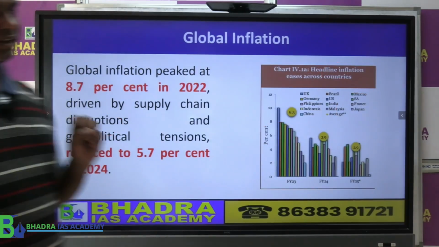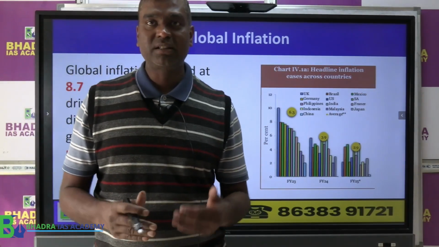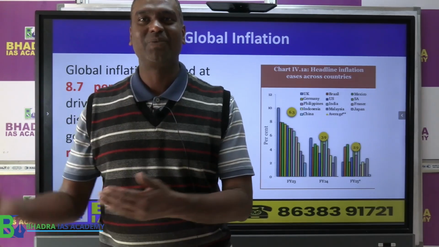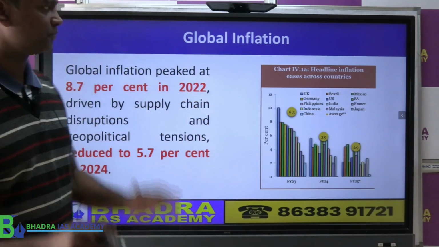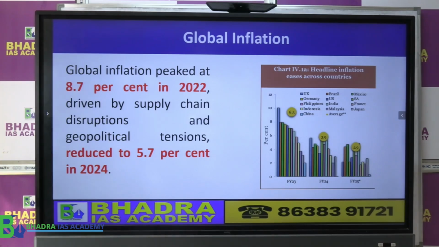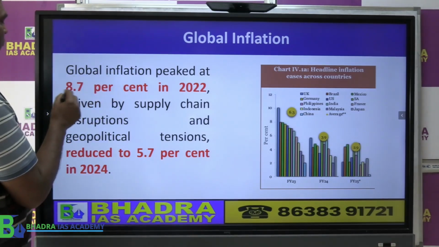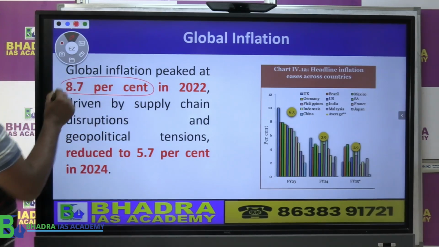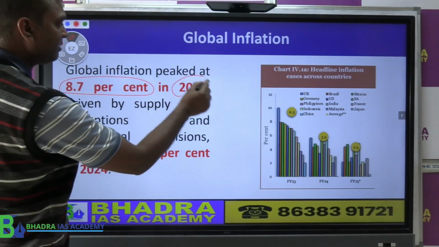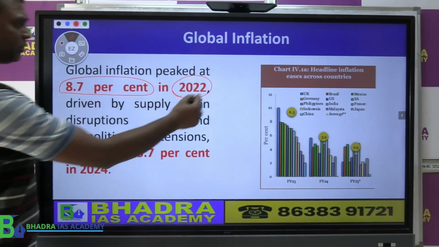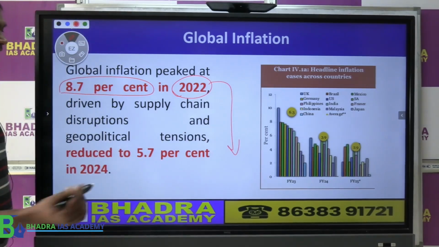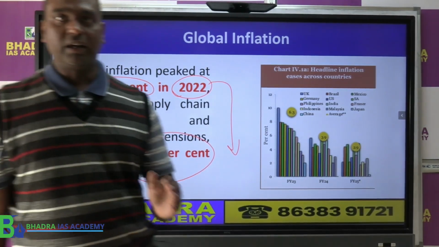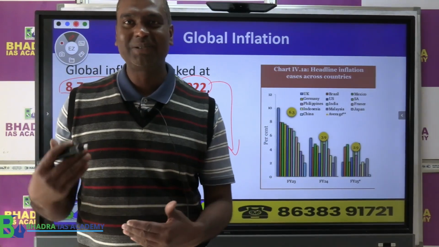Now the economic survey, what they have done, they try to analyze global inflation and also they try to provide a contrast analysis to Indian inflation. Okay, so let's look at both. Now what does the economic survey say? Globally the inflation was rather high at, if you look at here, 8.7%. That was the global inflation in 2022. Then gradually inflation came down globally to 5.7% in 2024. Now the point is, at the same time what happened to India?